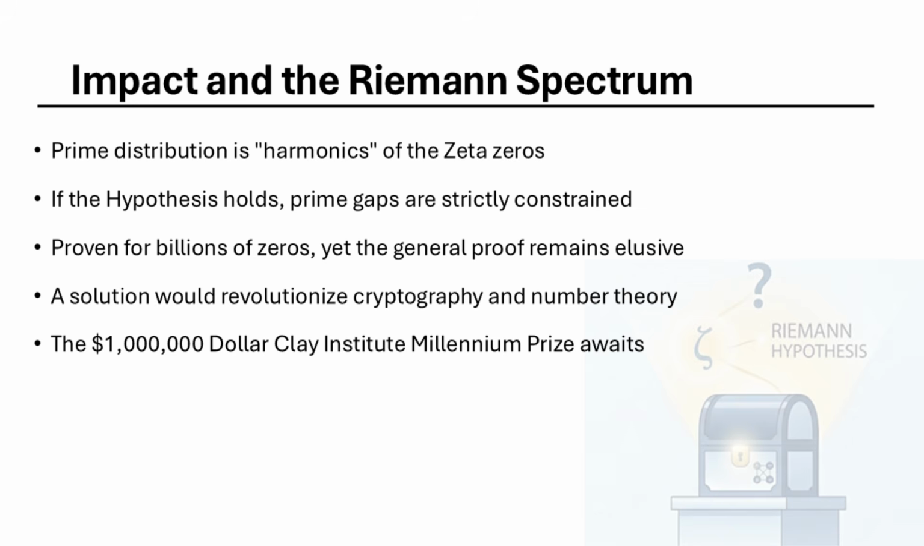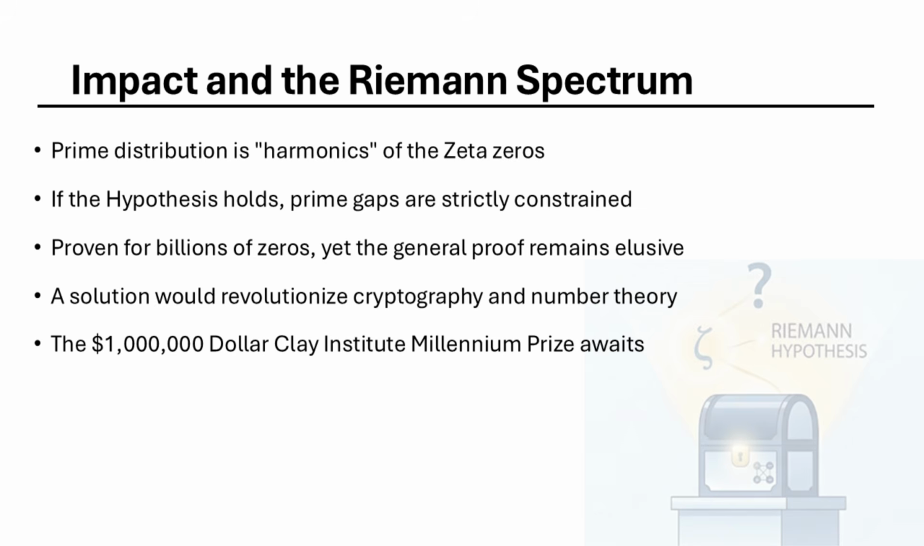If someone proves it, they win the $1 million prize from the Clay Mathematics Institute. But more importantly, they would unlock the deepest secret of the atoms of mathematics. We have seen how the zeta function, the analytic continuation, and the explicit formula come together to describe the pulse of the primes. Let us reflect on the history.